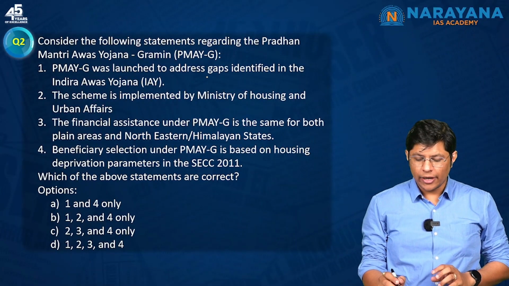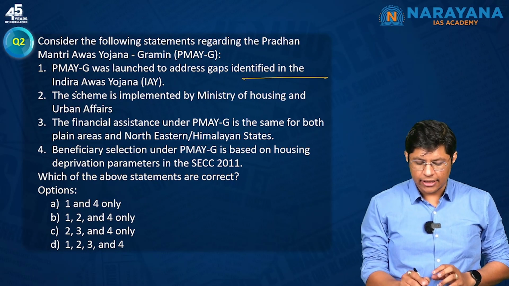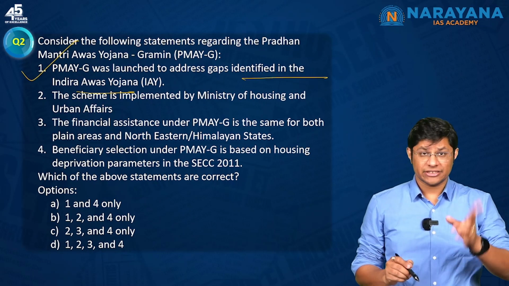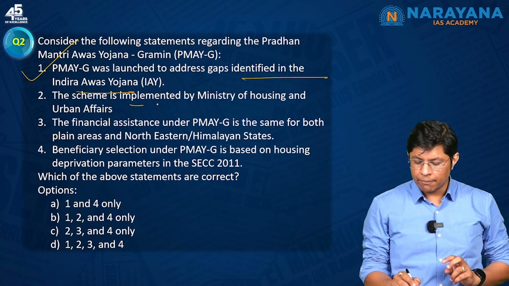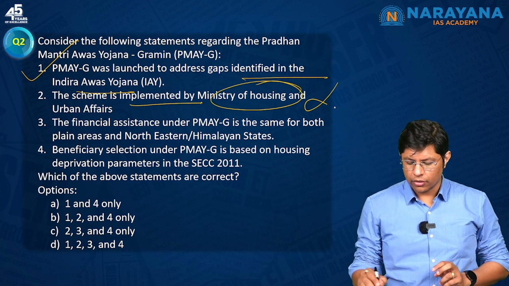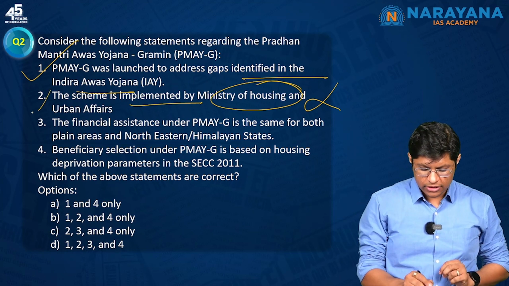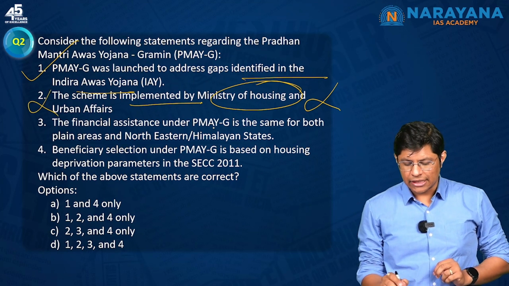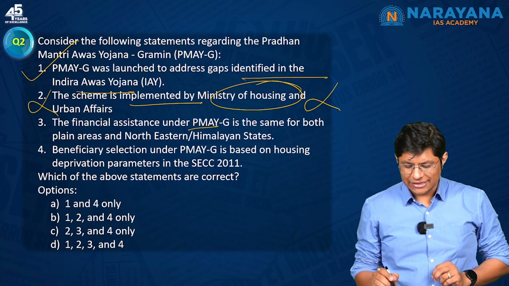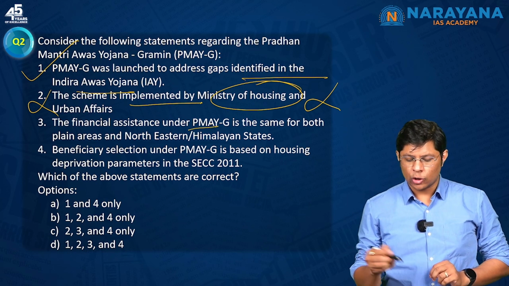Next, the Pradhan Mantri Awaas Yojana Gramin. It was launched to address the gaps identified in the Indira Awaas. Yes, exactly. It was restructured in 2016. It is implemented by Ministry... Wrong. It is implemented by Ministry of Rural Development.